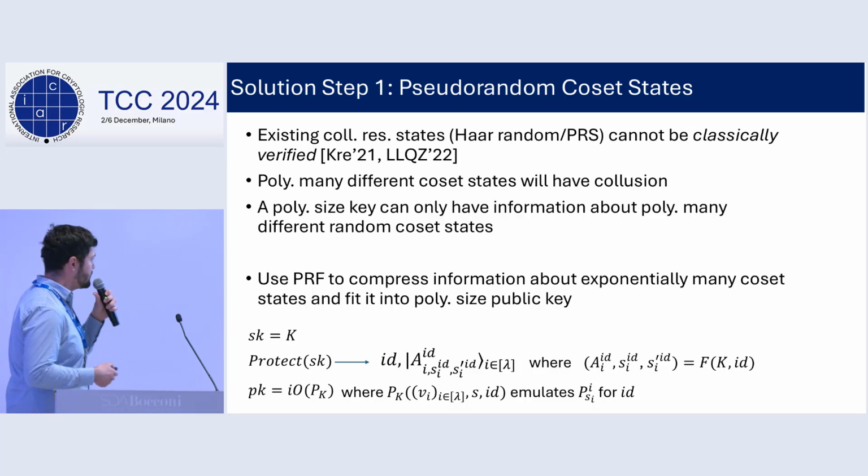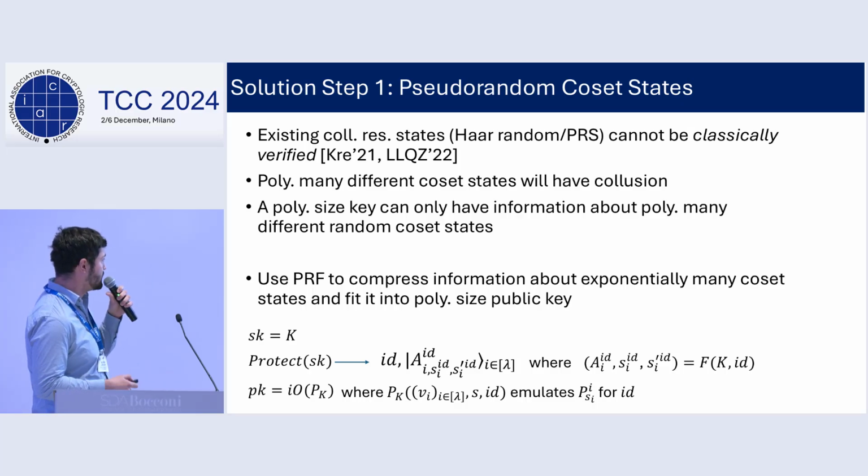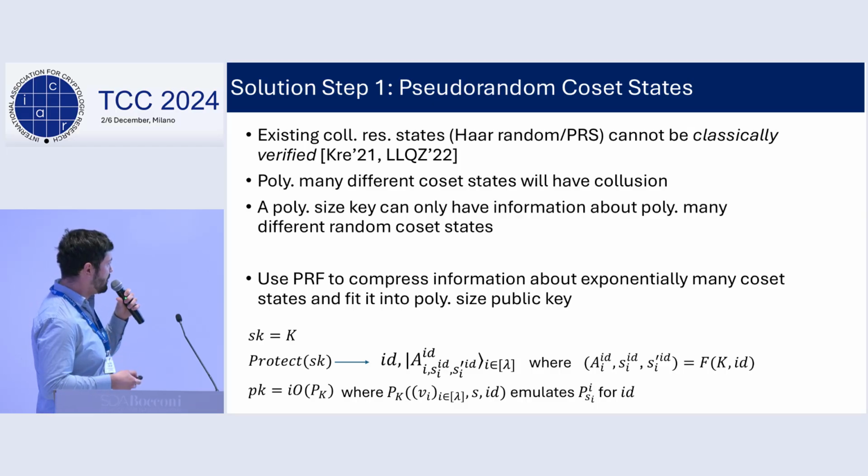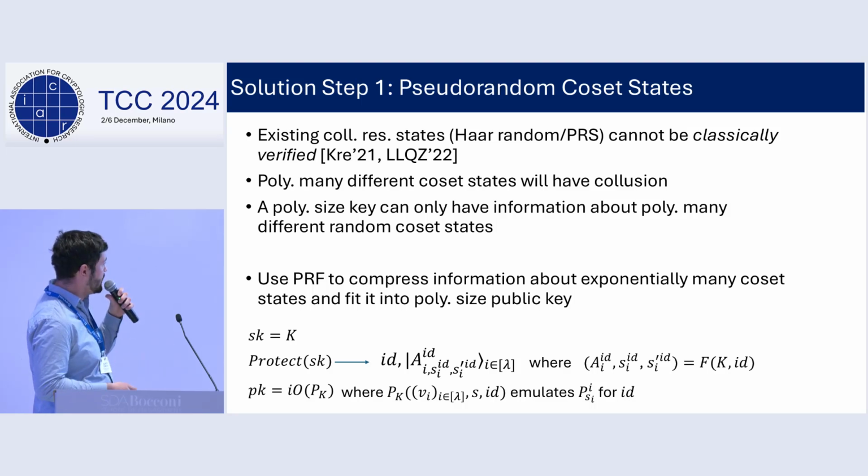So in our case, our classical secret key, which allows us to create new copy-protected secret keys, will be just the PRF key. And a particular copy-protected key will be just a random ID and the pseudorandom coset state tuple that's generated using the PRF key evaluated on that ID. Our public key will be an obfuscated program that will have the PRF key inside, and it will basically emulate the membership checking programs we had here by first generating the description of the coset using this PRF key and ID, and it just emulates the membership checking program afterwards.